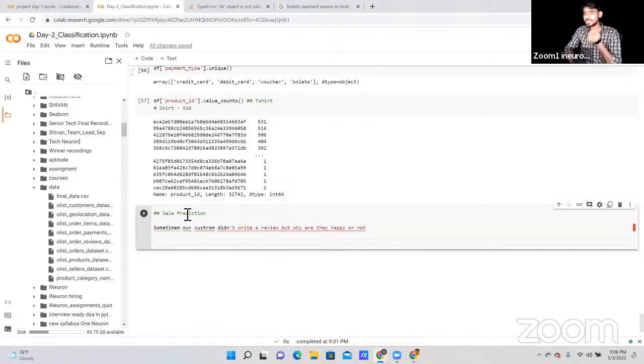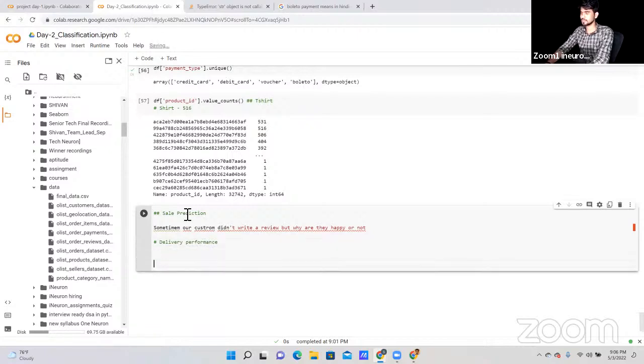Second question, delivery performance. Sometimes products are delivered on time, sometimes not. And if customers do not receive the product on time, then 10 to 20% of the time they cancel those products.